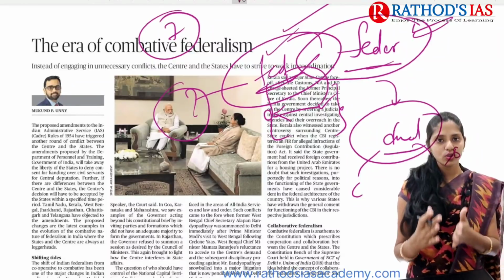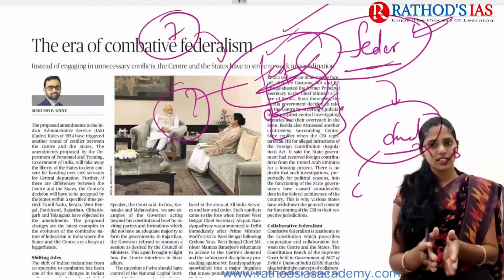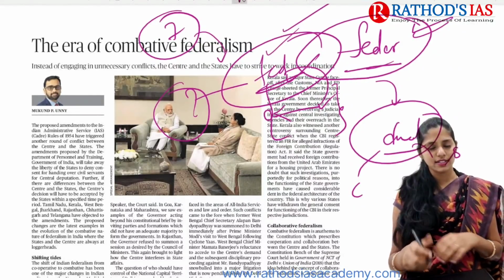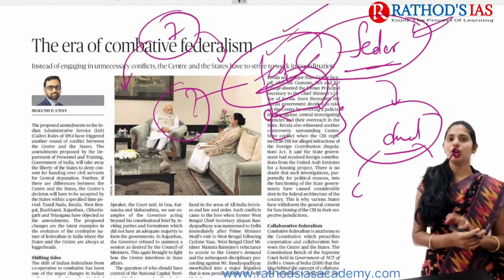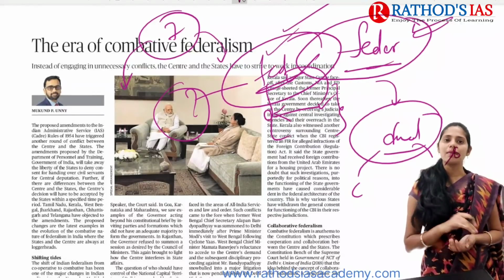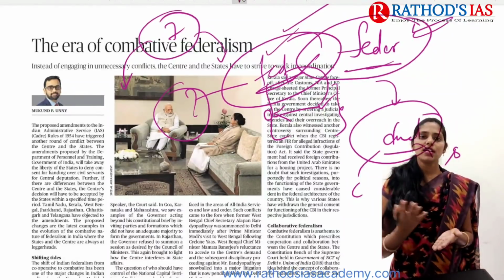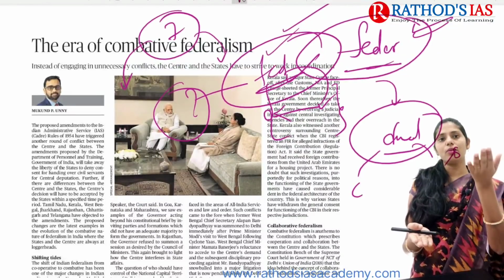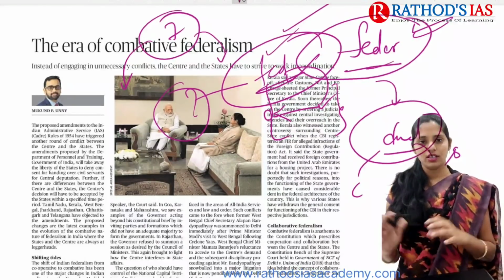List 1 is the Union List, List 2 is the State List, and List 3 is the Concurrent List, where both the state government and the central government have the same power. In the Central List, the central government can make laws on the subjects present there. In the State List, the state government can make laws regarding the subjects present in it. Regarding the Concurrent List, both the central government and the state government have power. If there is any conflict, the central government will prevail, right? So this is about the division of powers, okay.